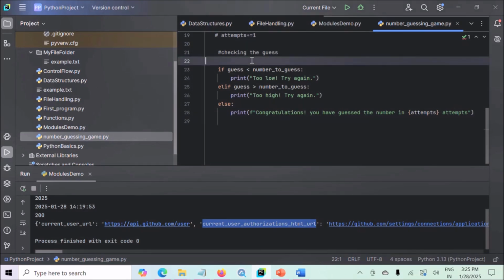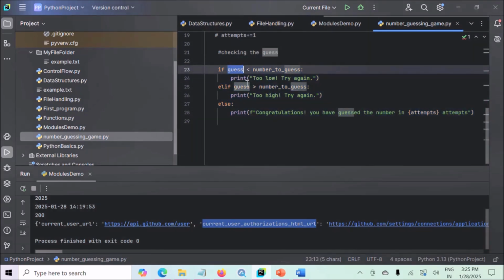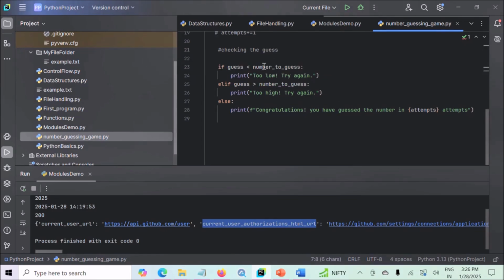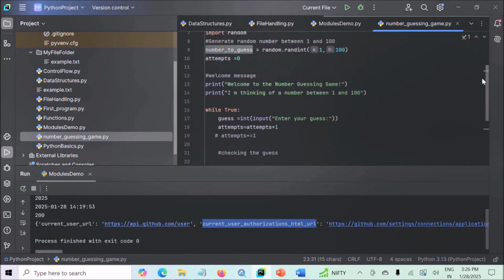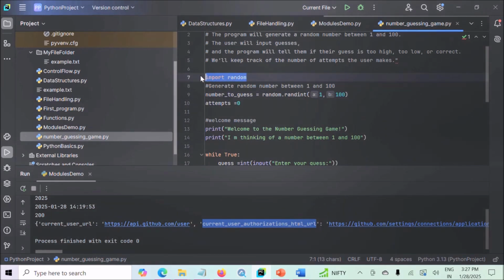Here we are using this conditional statement, if, elif and else, to compare the user's guess to the randomly generated number. Guess is the user's guess and number to guess is the randomly generated number, which we generated using the randint function, which belongs to the random module.